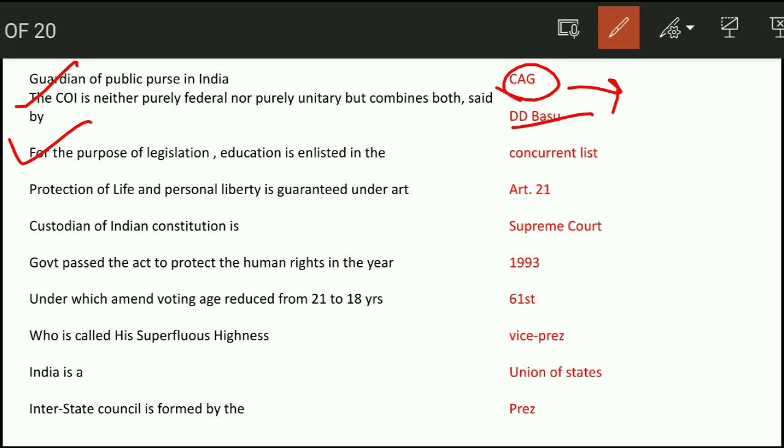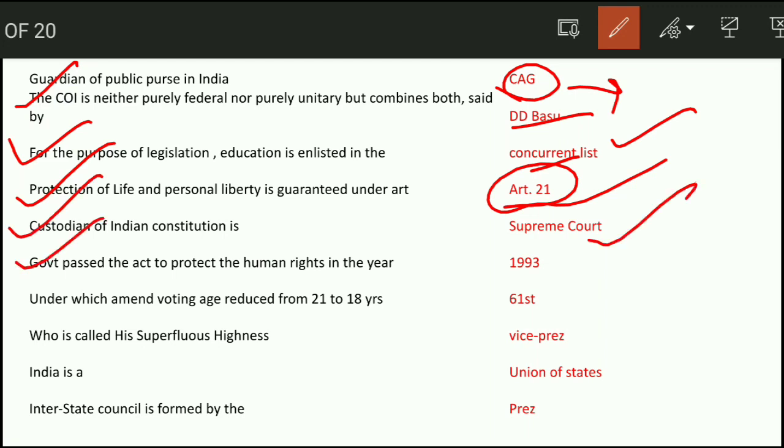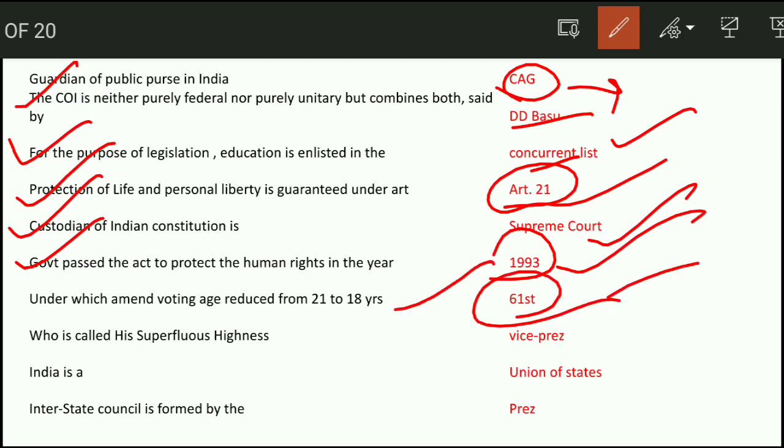For the purpose of legislation, education is enlisted under the concurrent list. Protection of life and personal liberty is in Article 21. Custodian of the Indian Constitution is the Supreme Court. Government passed the Act to protect human rights in the year 1993. Under which amendment was the voting age lowered? Repeat question. 61st Amendment Act 1988. Who is called His Superfluous Highness? It is the Vice President.